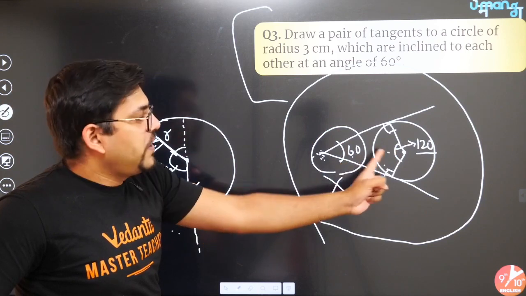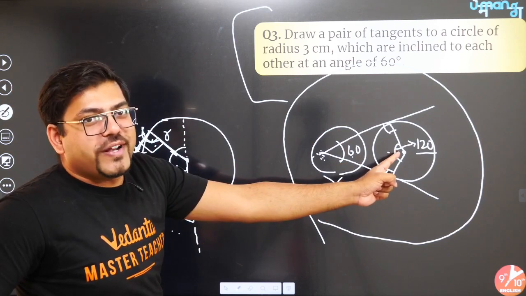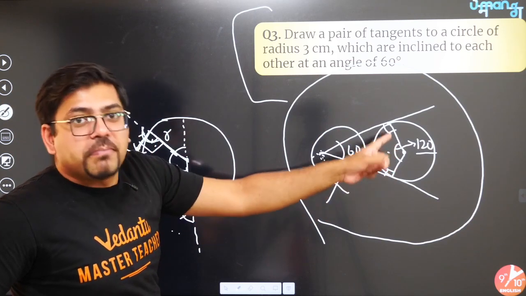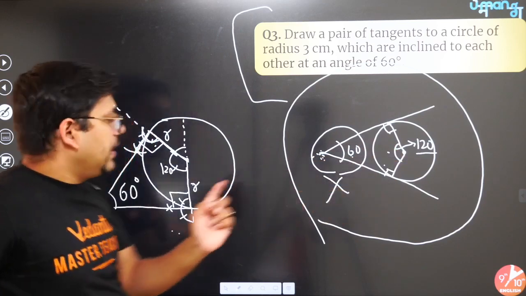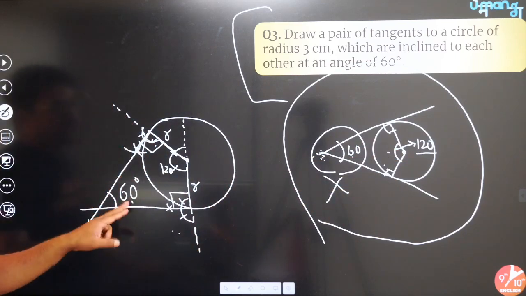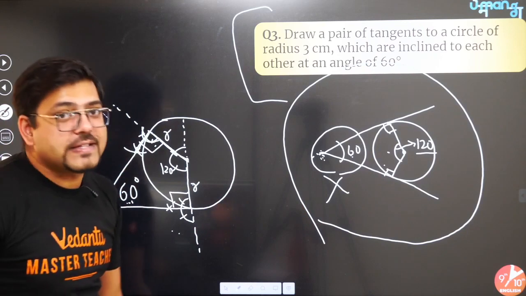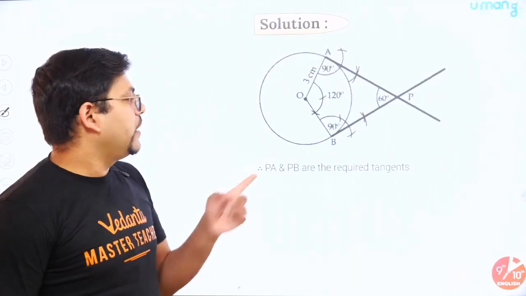So here 60 is given. We made 180 minus 60, that is 120, here between the radii. Make that angle between the radii and then draw the tangents. You will automatically get this angle, and that is how this question should be dealt with. Okay, here is the solution.